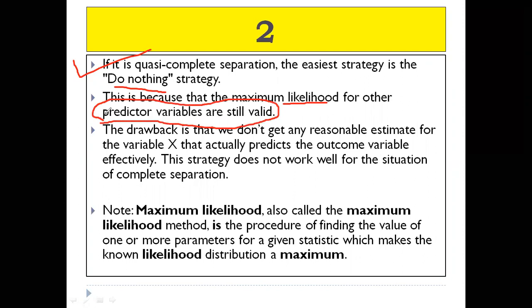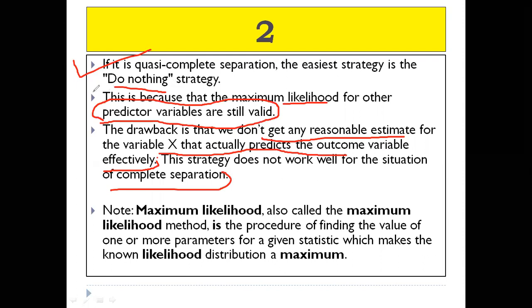Only for some variables it is not valid. So what is the drawback of following this? The drawback is that we don't get any reasonable estimate for the variable x that actually predicts the outcome variable effectively. This strategy does not work well for complete separation. It is only for quasi-complete separation.